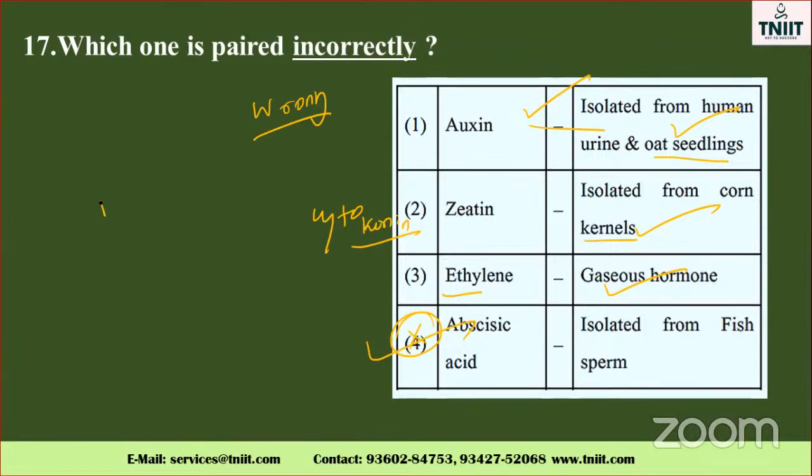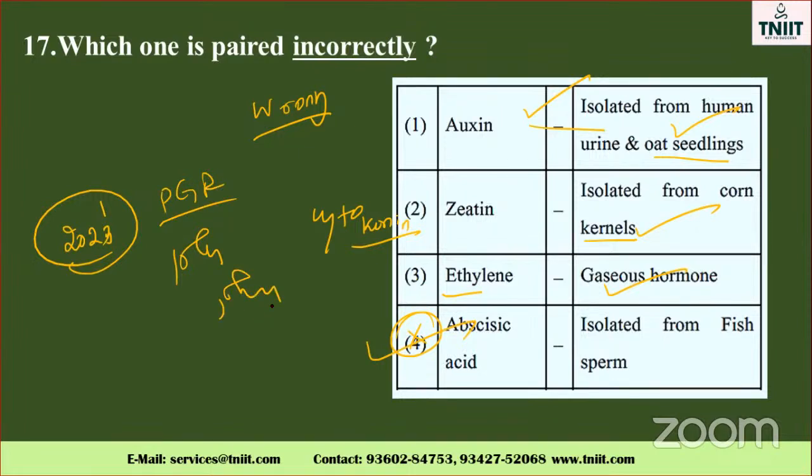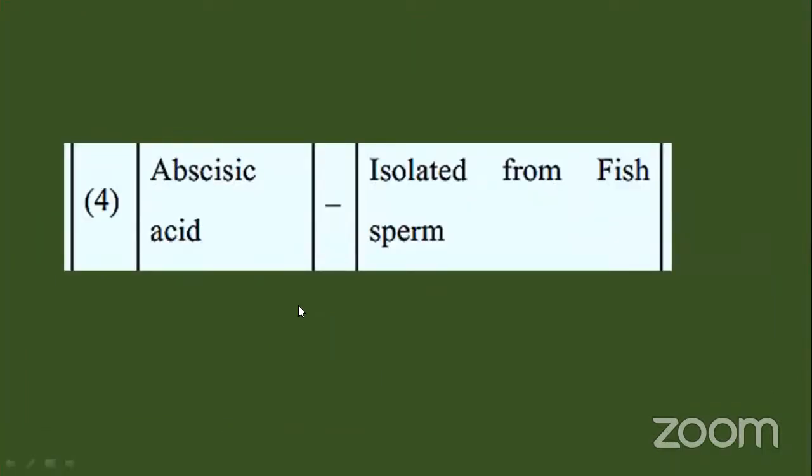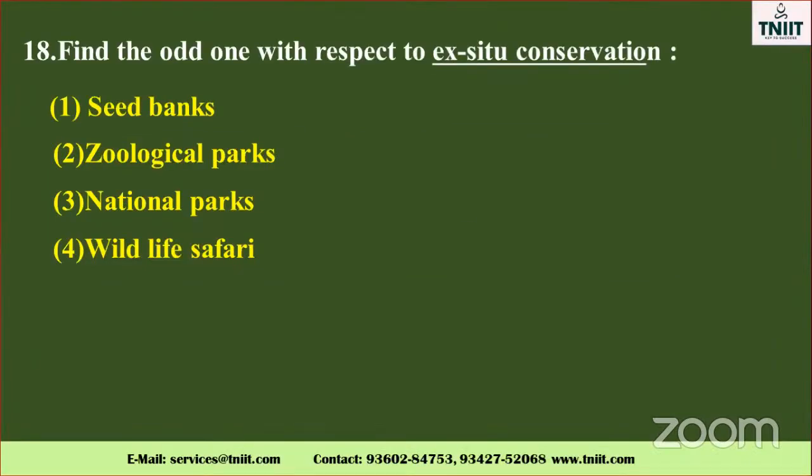This is very, very important. Definitely we may expect this in this year, 2023. Phytohormones, plant growth regulators, PGR: auxin, gibberellin, cytokinin, ethylene, and abscisic acid. You should know the general characteristics of auxin, zeatin, cytokinin, ethylene, and gibberellic acid, not yet given here. Gibberellic acid is one of the acids: GA1, GA2, so many. About 300 GAs have been identified, and GA3 is the most common. Already we discussed this part. See, abscisic acid isolated from sperm is the incorrect statement.